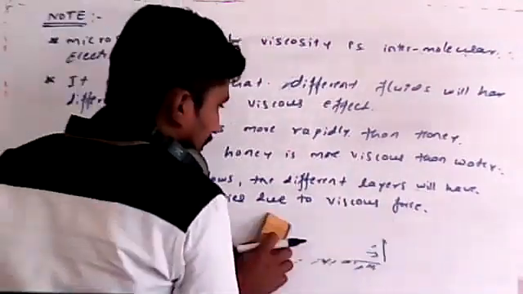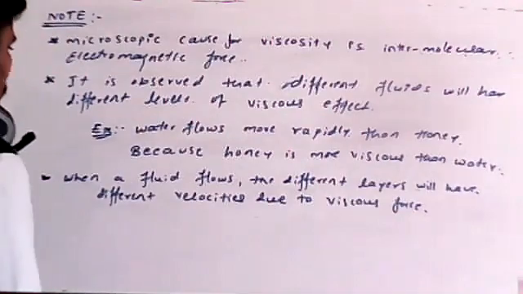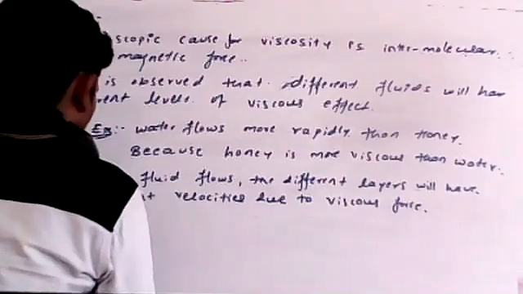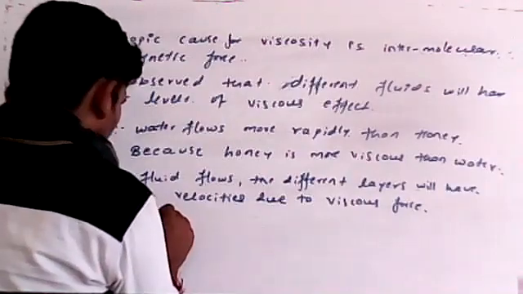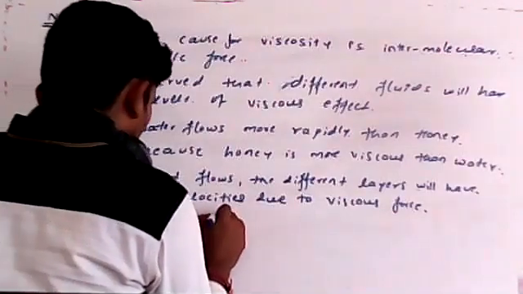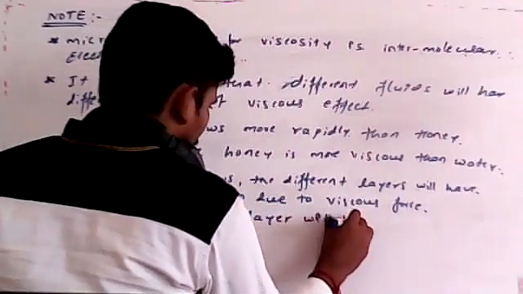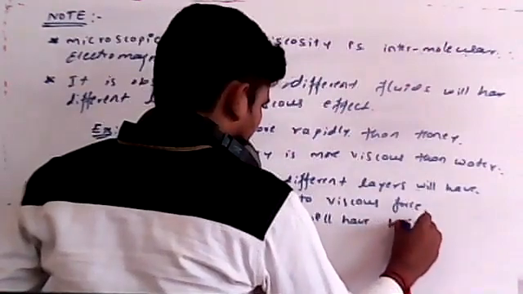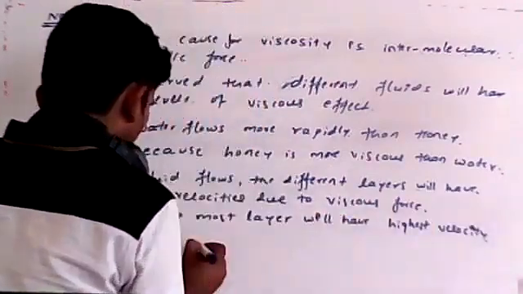Let me write here: when fluid flows, the different layers will have different velocity due to viscous force. Topmost layer will have highest velocity. These are very important points, just note all this.